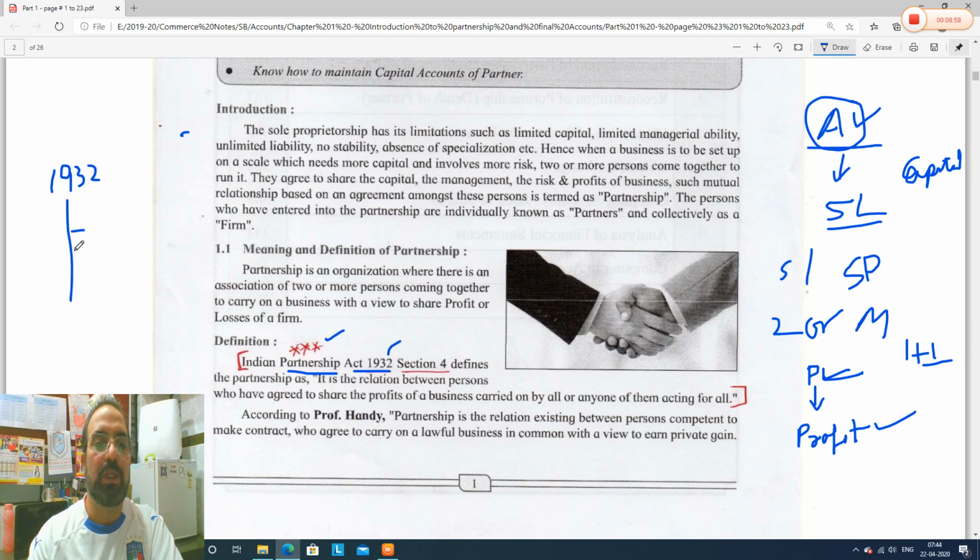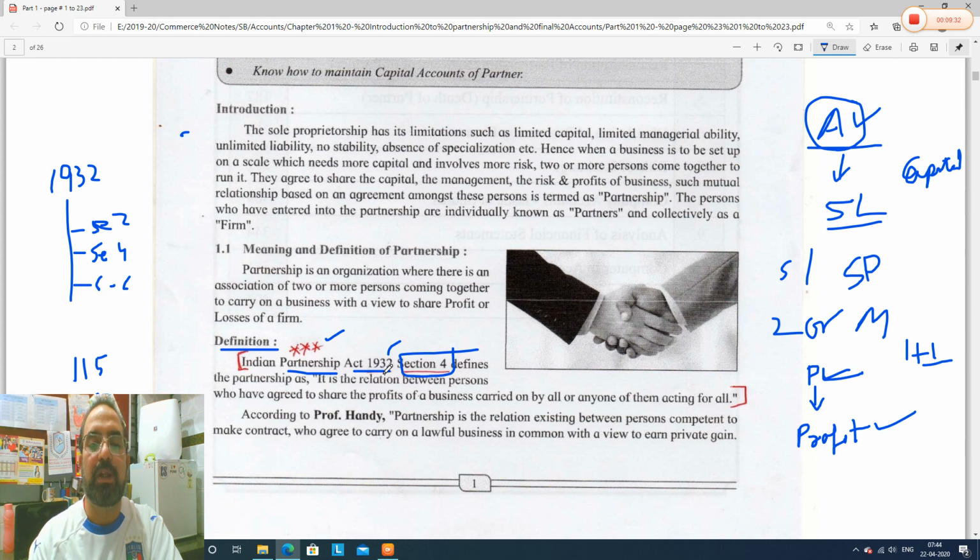In Hindi, they are called dhara. So sections like section 2, section 4, section 5, section 6, section 115, section 300, there are n number of sections. Here this section of the Partnership Act gives you the definition of partnership. So this is the definition we are studying of partnership. It is how the definition is given, you have to learn it.